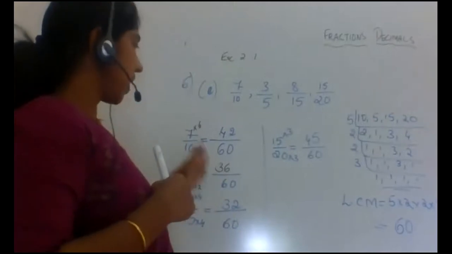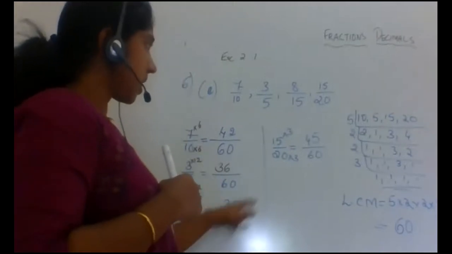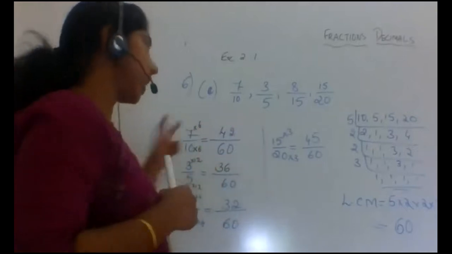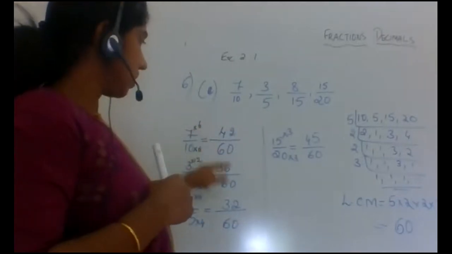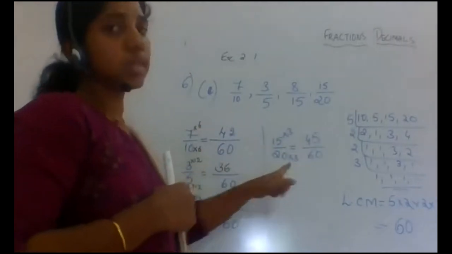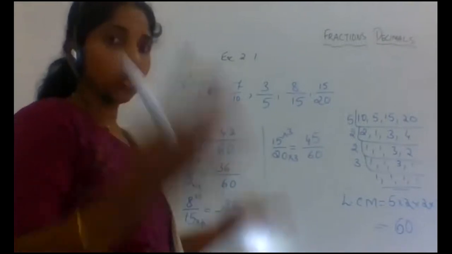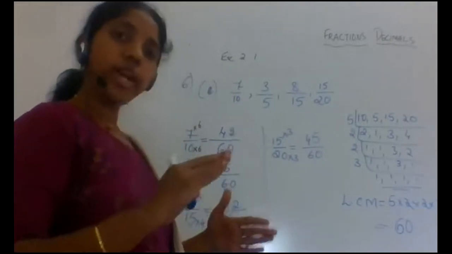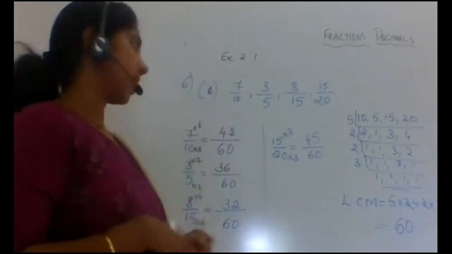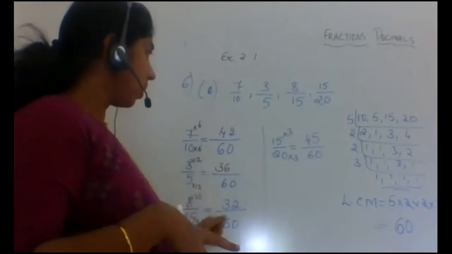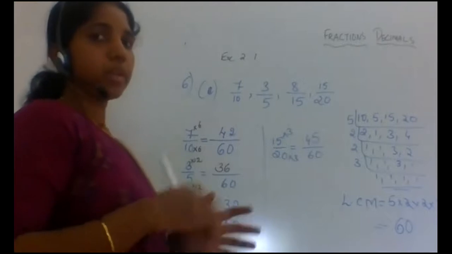Now all these fractions have the same denominator and they are equal to the originals. We have not brought any new fractions there. With the old fractions, we have converted to like fractions. Like fractions means having all the denominators the same.